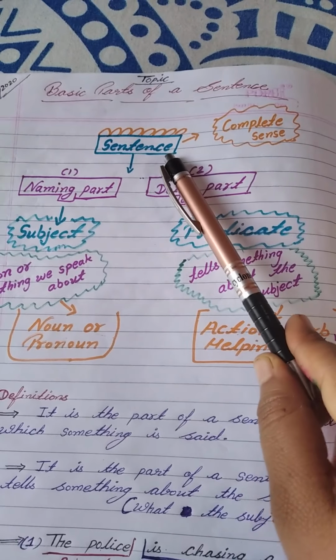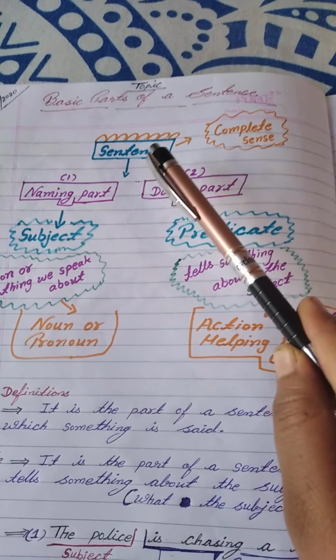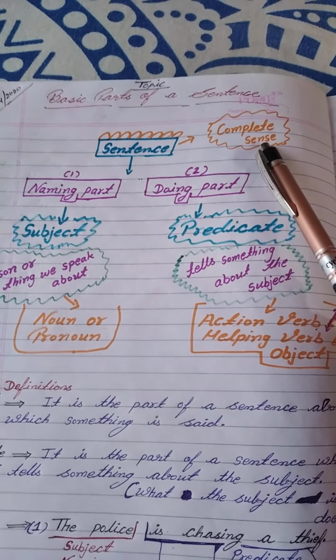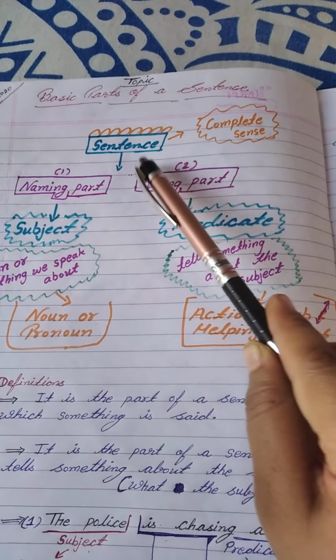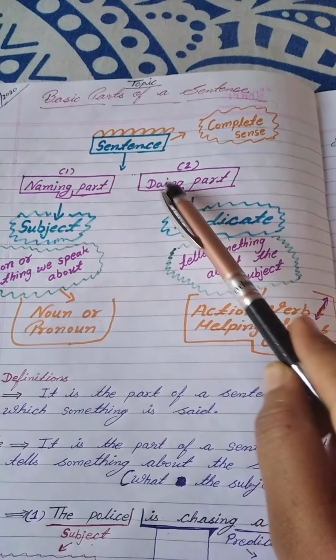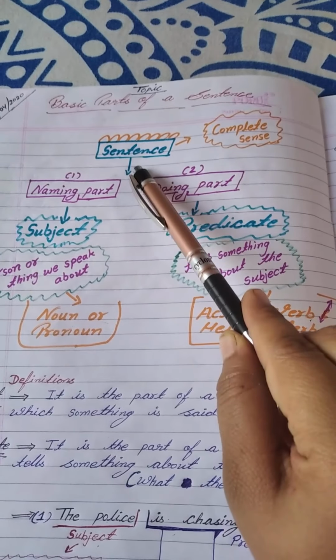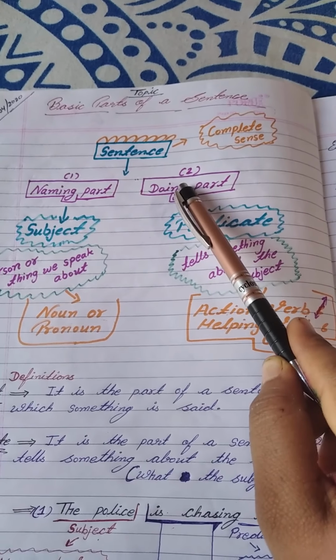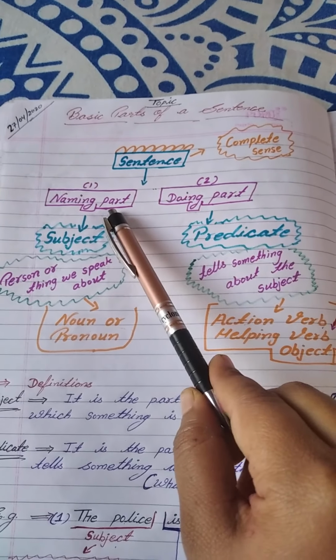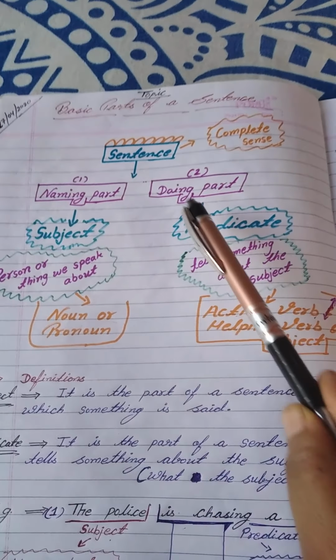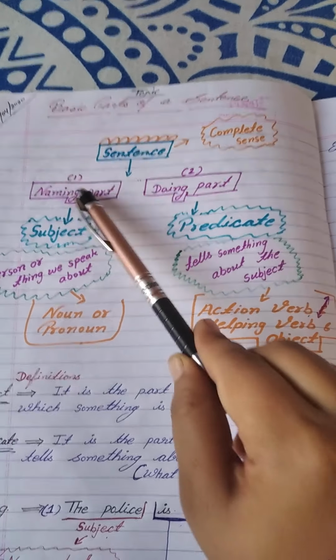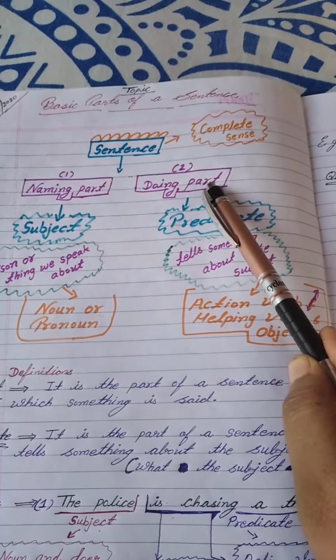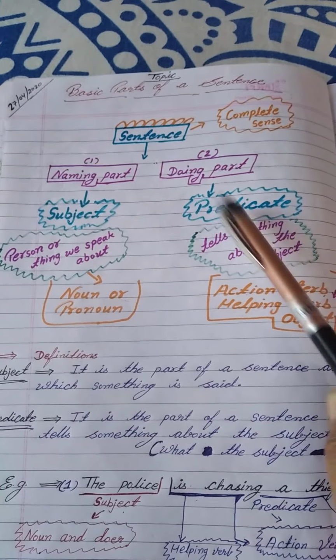A sentence. What is a sentence? A sentence is a group of words which gives the complete sense. A sentence can be divided into two main parts. The first part is the naming part and the other one is the doing part. The naming part is called the subject and the doing part is called the predicate.